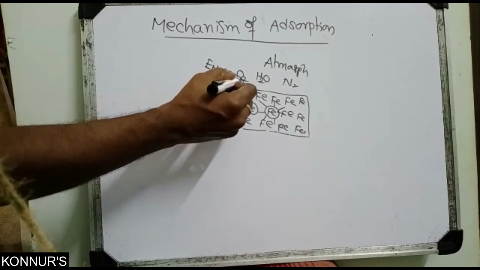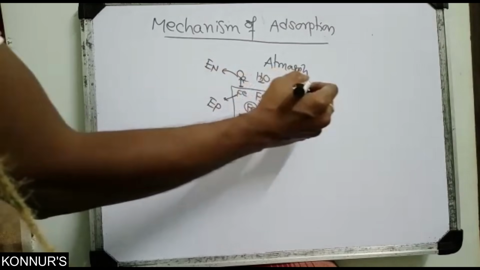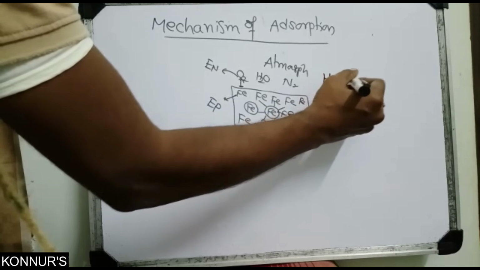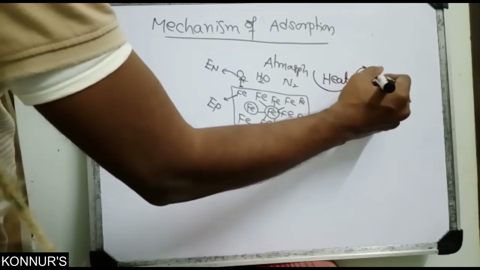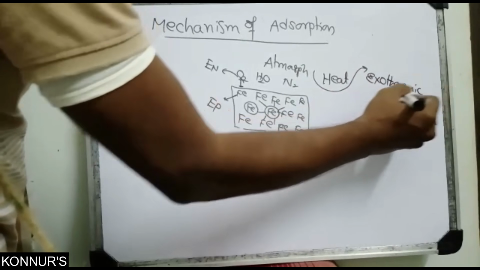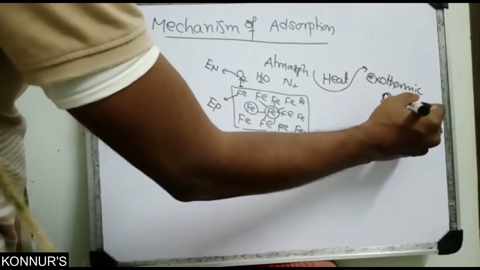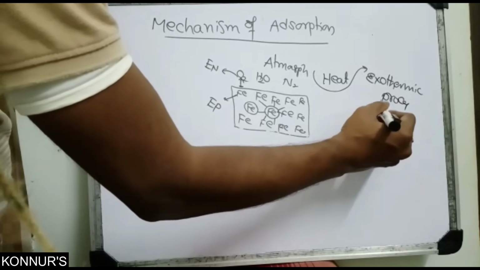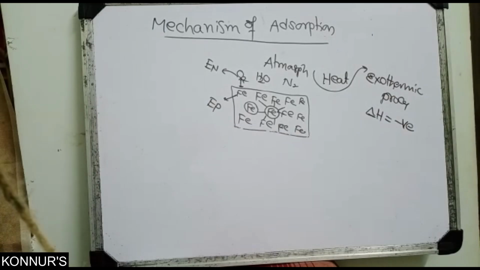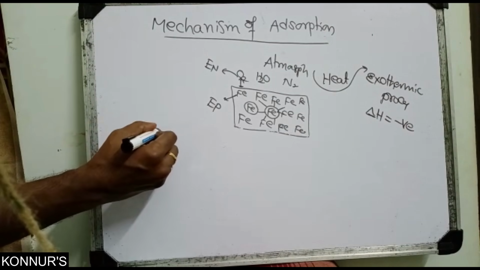See, here attractions happen, which means what happens? The heat is coming outside. So that's why this you can also call an exothermic process. For an exothermic process, you can take delta H as negative. That is it.